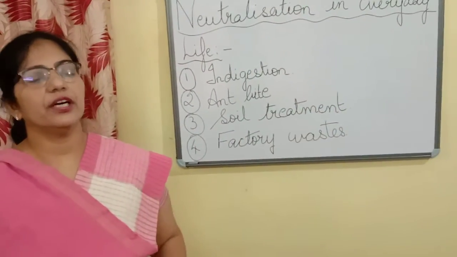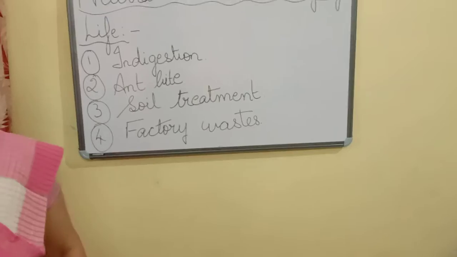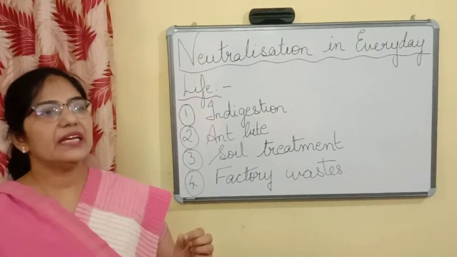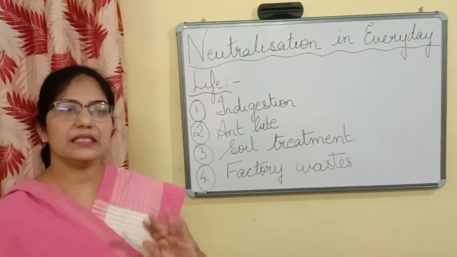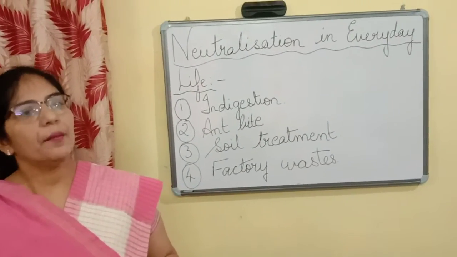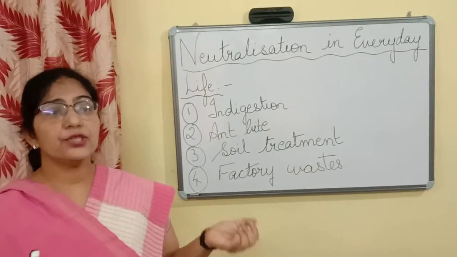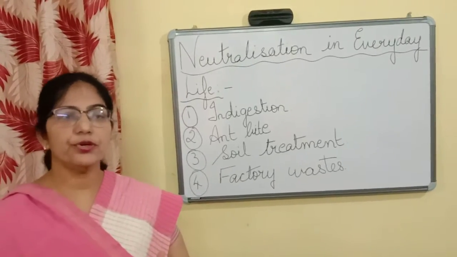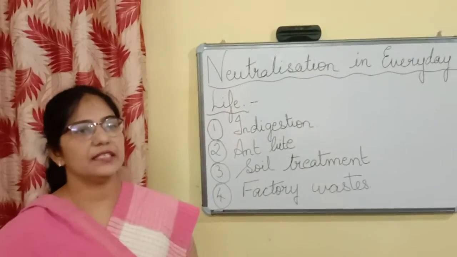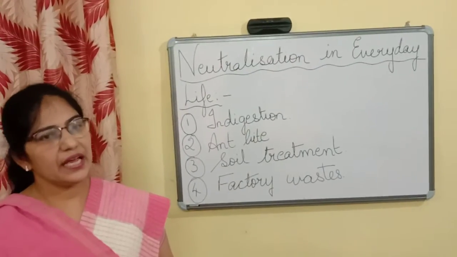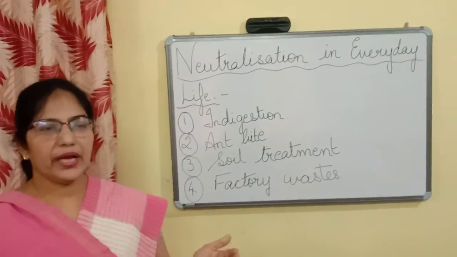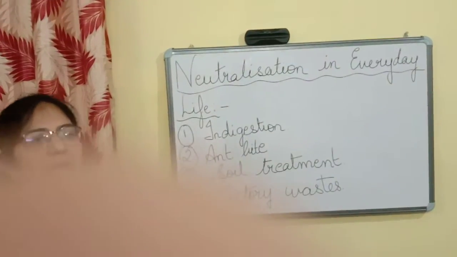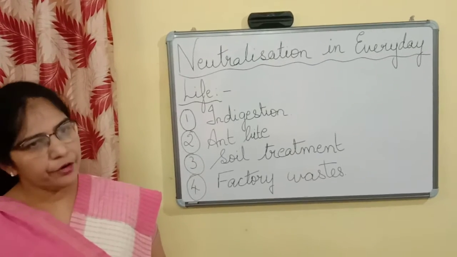Now we will proceed further to the third example, that is soil treatment. Now children, for the growth of plants, they need soil which is neutral, that is neither acidic nor basic. But due to too much use of fertilizers, the soil becomes acidic. Now in order to neutralize the acidic effect of fertilizers, we have to add a basic substance like quicklime and slaked lime. Now quicklime is calcium oxide and slaked lime is calcium hydroxide.